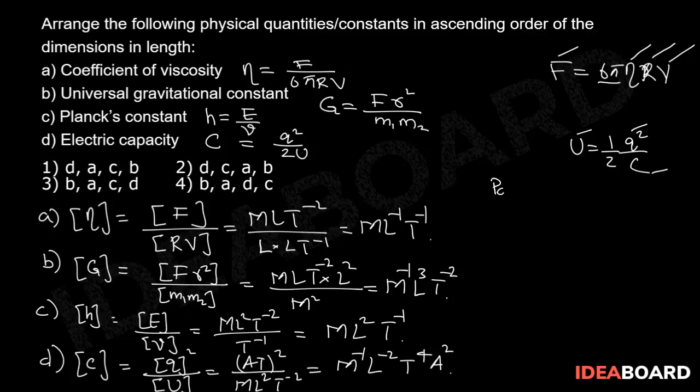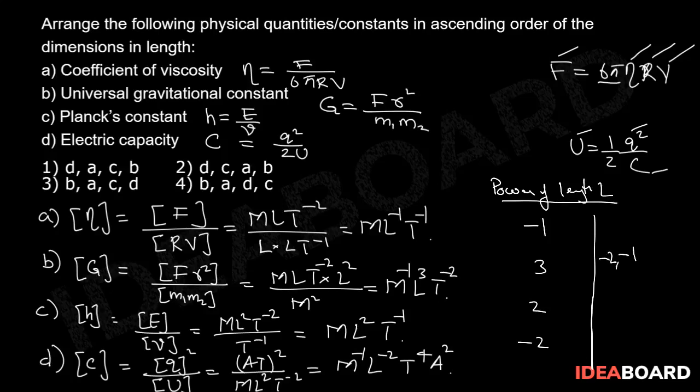Now, the power of length L is minus 1 in the coefficient of viscosity, 3 in the gravitational constant, 2 in Planck's constant, and minus 2 in capacitance. Now, if we arrange them in ascending order, then it should be minus 2, minus 1, 2, 3. Then it should be option D, A, C, B. So the right answer for the given question is option 1.